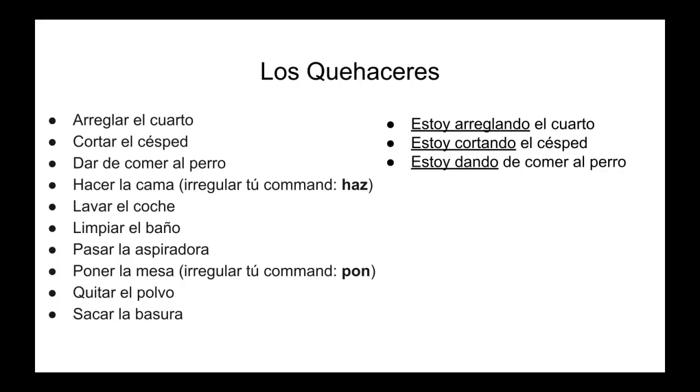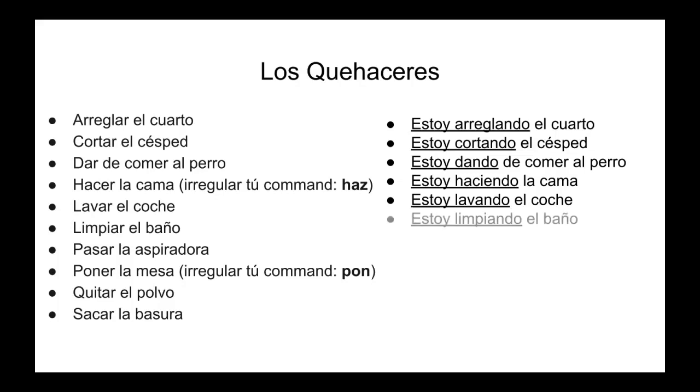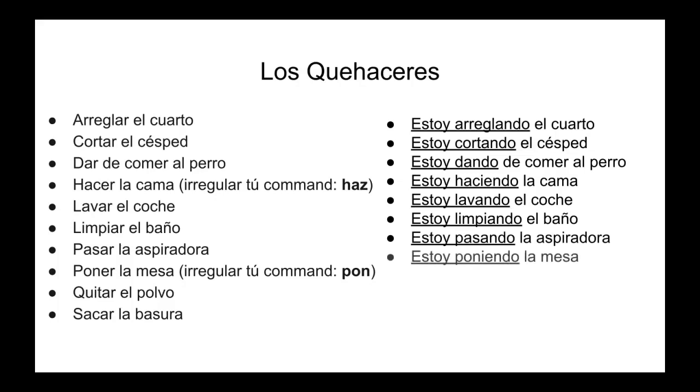Pero papá, estoy dando de comer al perro. Mamá, estoy haciendo la cama ahora. Estoy lavando el coche. Estoy limpiando el baño. Estoy pasando la aspiradora. Estoy poniendo la mesa. Estoy quitando el polvo. Estoy sacando la basura.